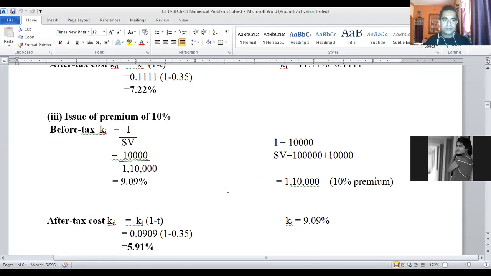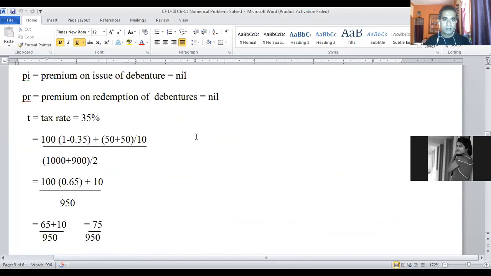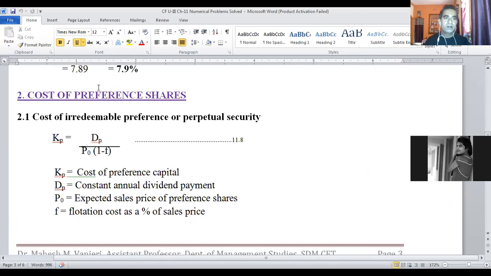Then we learned the second type of debt, cost of redeemable debt, where the principal amount is repaid after a certain period. So in cost of debt, one was cost of irredeemable debt before tax and after tax, and the second type was cost of redeemable debt. Then after which we learned cost of preference shares.